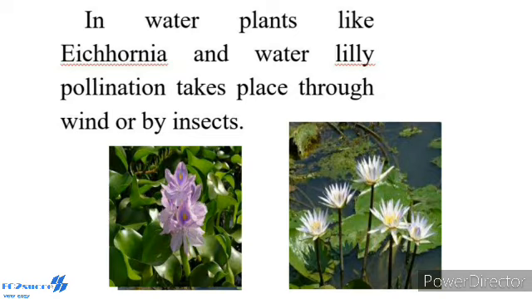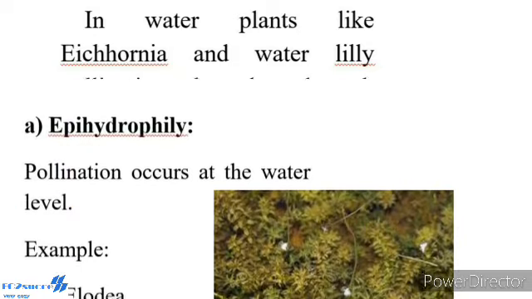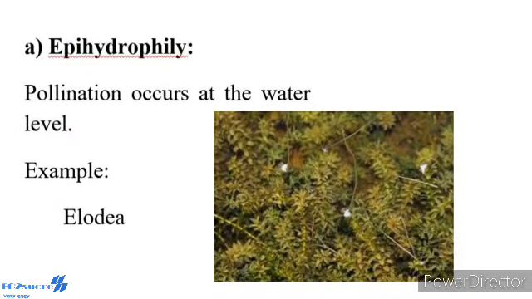There are two types of hydrophily, epihydrophily and hypohydrophily. In most of the hydrophilous flowers, the pollen grain possesses a mucilage covering which protects them from wetting. Number one, epihydrophily. Pollination occurs at the water level. Example, Vallisneria spiralis. Another one, yellow Hydrilla. Discussing one plant of the hydrophily.